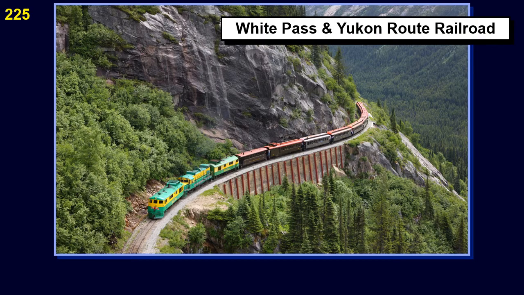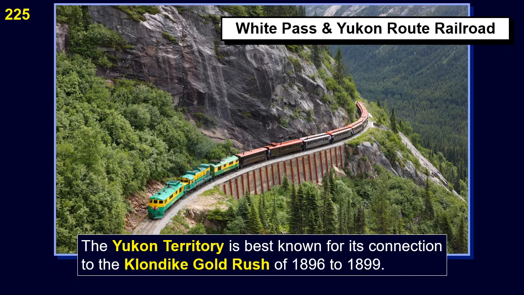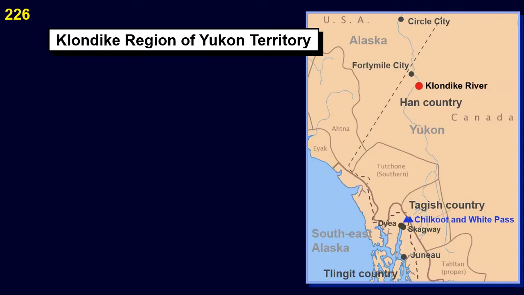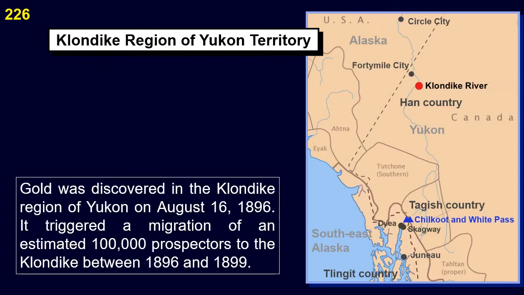The Yukon Territory is best known for its connection to the Klondike Gold Rush of 1896 to 1899. Gold was discovered in the Klondike region of Yukon on August 16, 1896. It triggered a migration of an estimated 100,000 prospectors to the Klondike between 1896 and 1899.